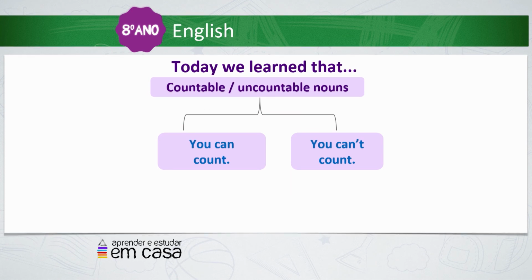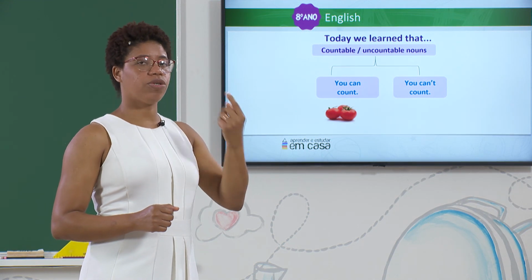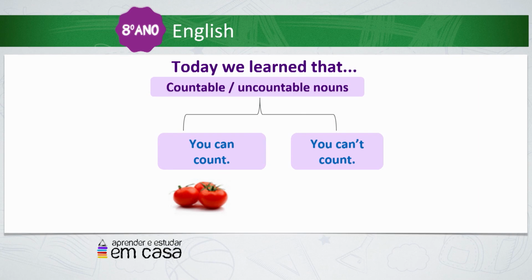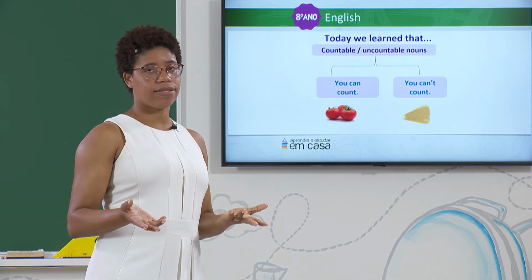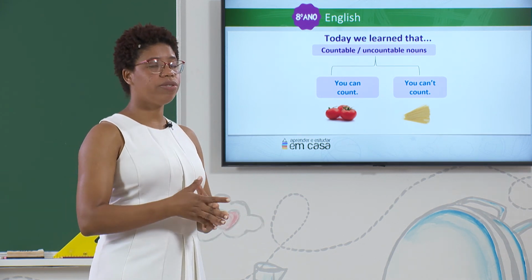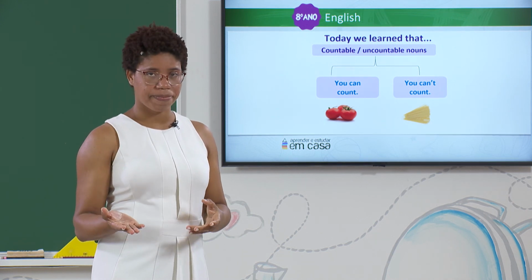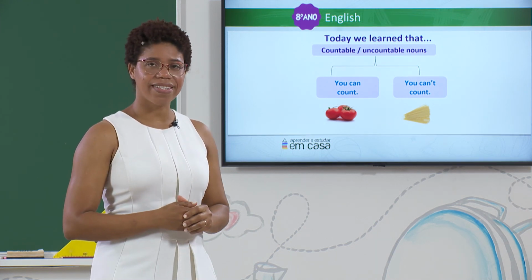For example, tomato, you say 1 tomato, 2 tomatoes, or 3 tomatoes. Uncountable nouns are nouns you can't count. For example, pasta. You don't say 1 pasta, 2 pasta, okay? You can use a unit to say a packet of pasta. All right? Did you understand?